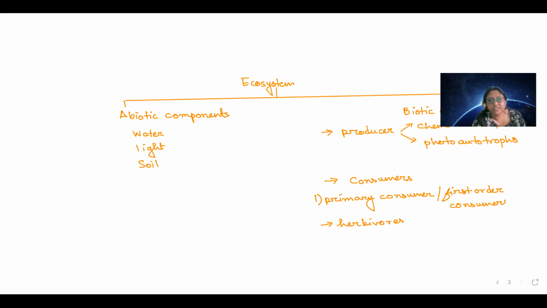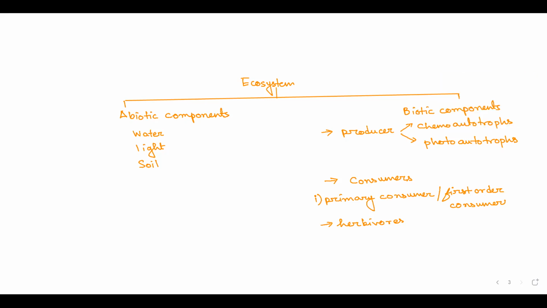Abhi, I want to hear a few examples from your side also, beta. Are you there, Abhi? Yes, ma'am. Examples of primary consumer. Ma'am, grasshopper एक और. He said about grasshopper. Rabbit. Very good. Rabbit, you can say, because they are herbivores.